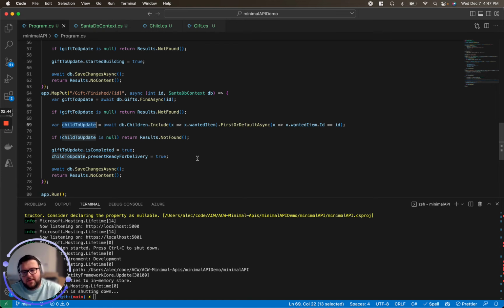If it is a childless gift, we'll again return a not found. If we can find both of those things, we're going to mark the gift, which is the sub element, as being completed. And then we're going to also set the parent element, PresentReadyForDelivery, to true. Again, since we're already tracking those entities in EF Core, we'll save those changes and we'll return no content.